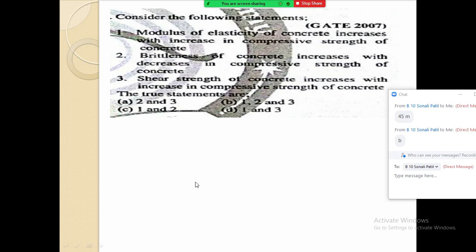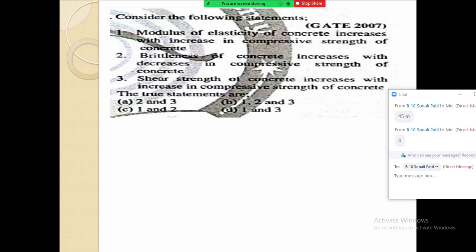Next question. Consider the following statements. Again the statements are given to you. First, modulus of elasticity of concrete increases with increase in compressive strength of concrete. Second, brittleness of concrete increases with decrease in compressive strength of concrete.